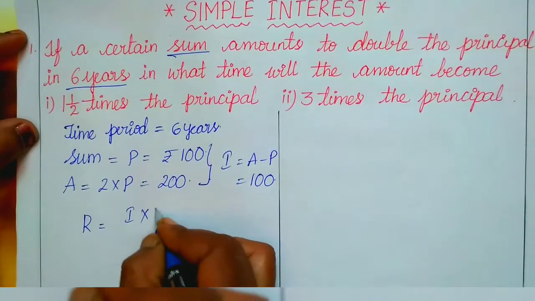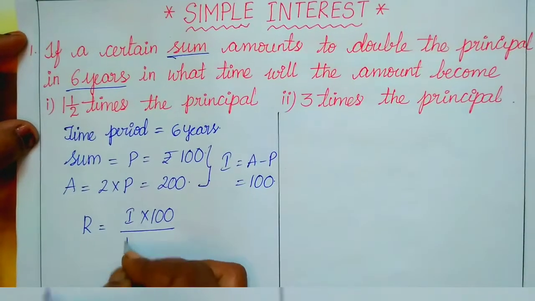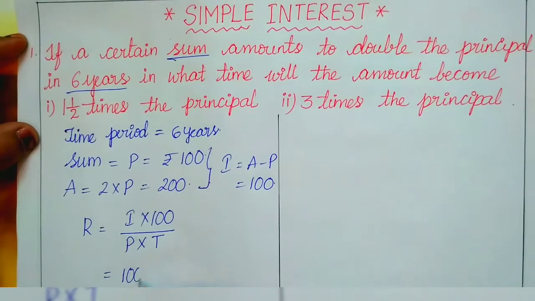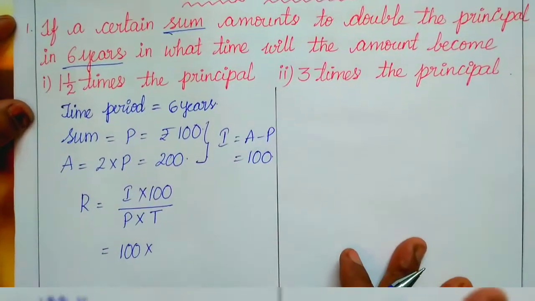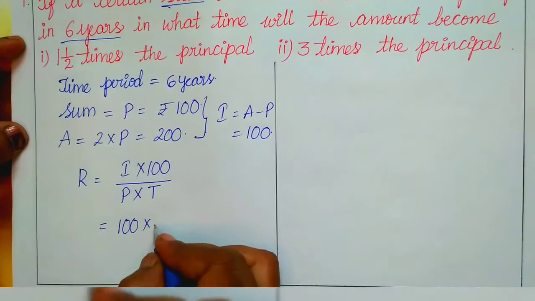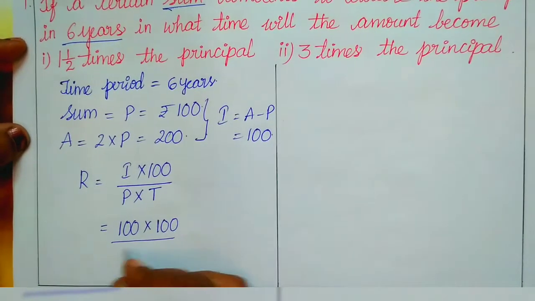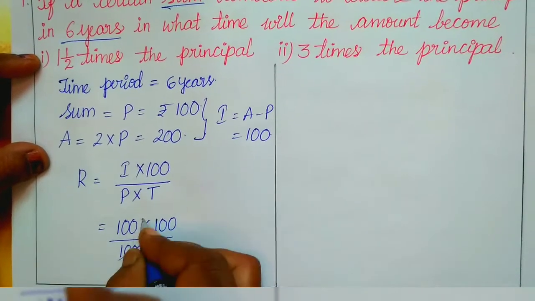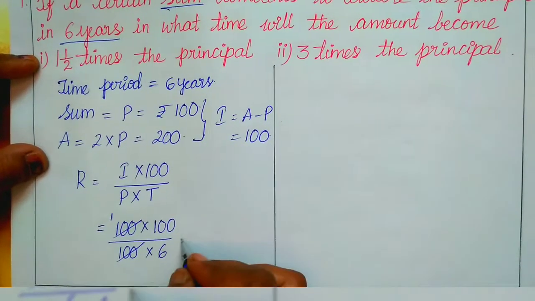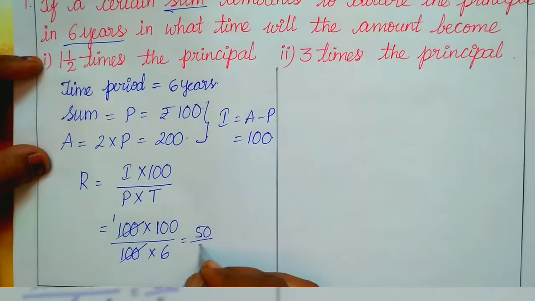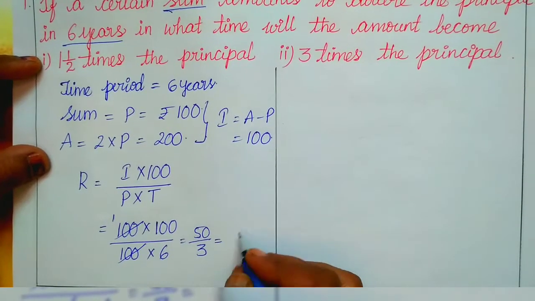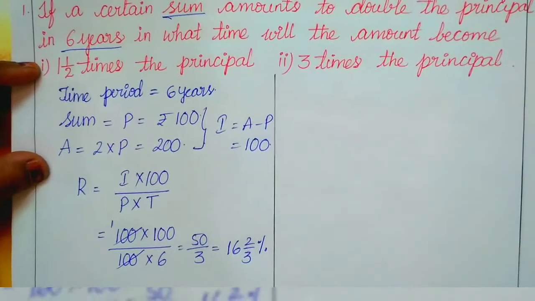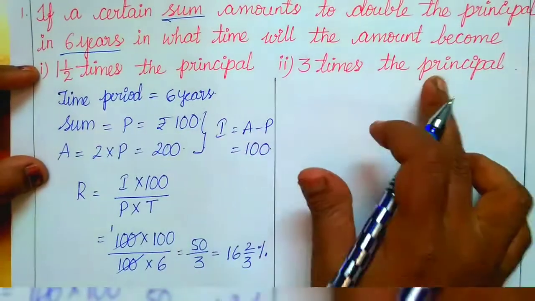R equals I into 100 by P into T. I is 100, so 100 into 100 by P, which is 100, and the time period is 6 years. 100 ones are 100. 100 by 6, which is nothing but 50 by 3. If we write it as a mixed fraction, you will get exactly 16 2 by 3%. From this rate of interest, we can calculate these two.